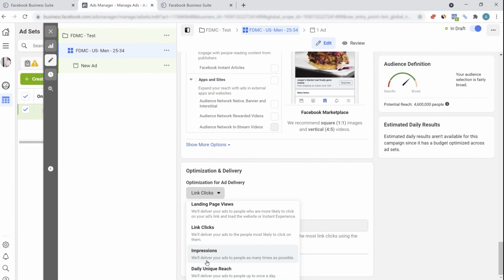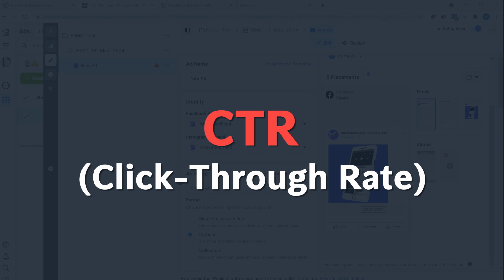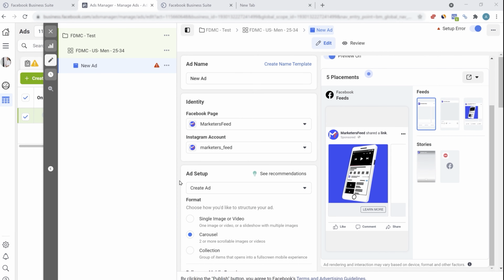Next will take you to the ad section. This is where you'll be uploading the ads. Now let's talk about creating the ad, which is the most fun part and the most important one as well. How your ads are shown and how your ad looks will directly impact how many people will actually click on the ad. The ad really needs to resonate with your target audience. If your ad is not resonating, then your CTR, which is the click-through rate, will decrease and you will have to pay more money compared to your competition.